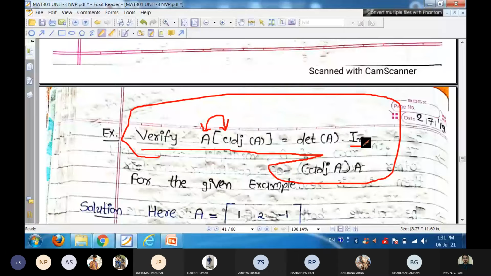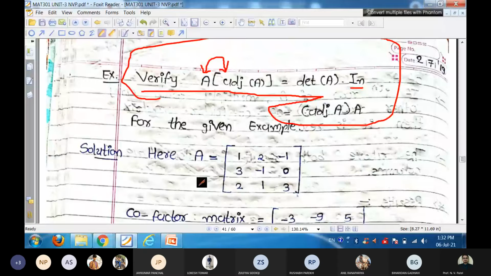So A into adjoint is the same as the determinant multiplied with identity. You can also take the reverse, adjoint into A. Verify this result for the given 3 cross 3 example. We have already done the same result in semester 1.